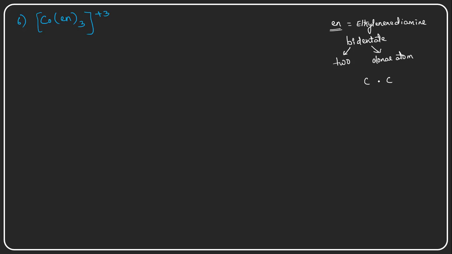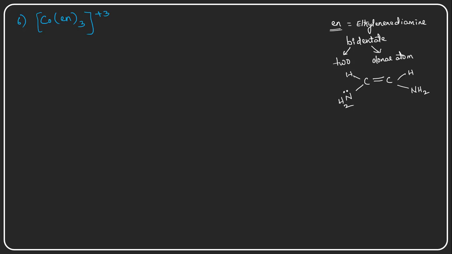Ethylene means two carbons are there, and for ethylene diamine, NH2 on one side and NH2 on the other side, with a double bond between the carbons. Two amines will be present here. This is the structure of the molecule.